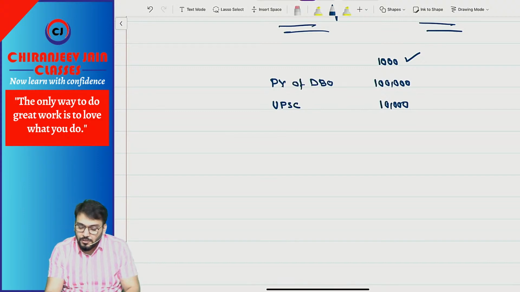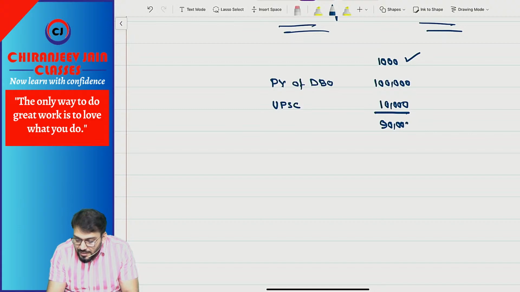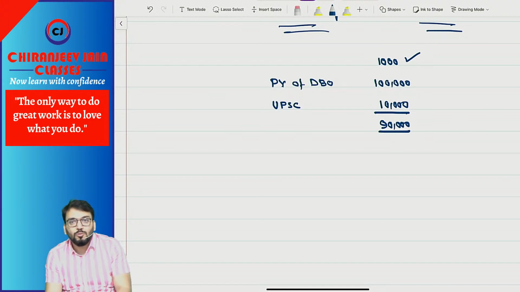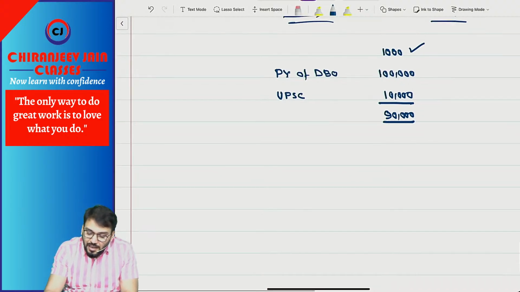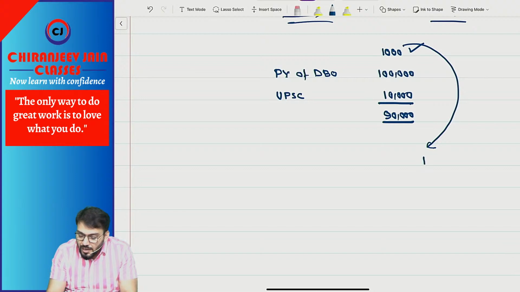Are you getting what I'm saying? So normally this is shown in the balance sheet as a net amount of 90,000. Correct? Understood this point?